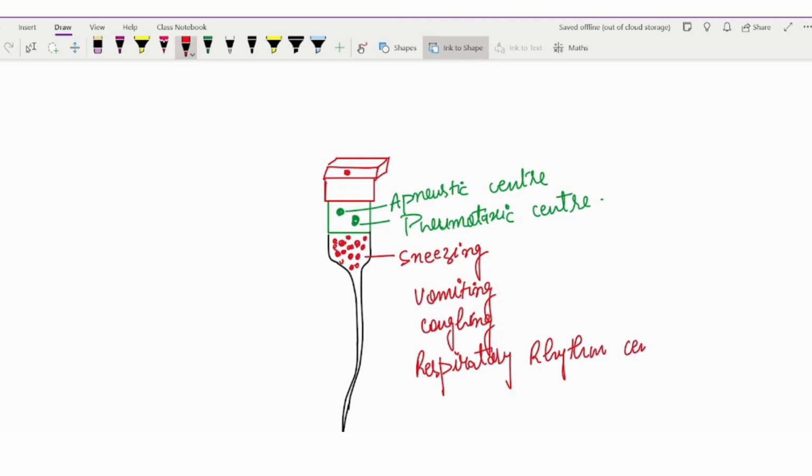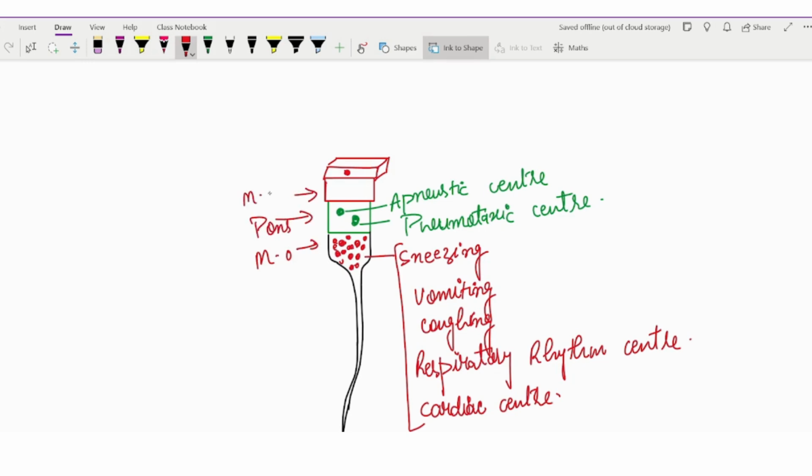This respiratory rhythm center is controlling our breathing. And one more center is the cardiac activity center, so we will write here cardiac center. These are the specific centers present in the medulla oblongata. This is the medulla oblongata, this is the pons, this is the midbrain, and this part is the diencephalon.